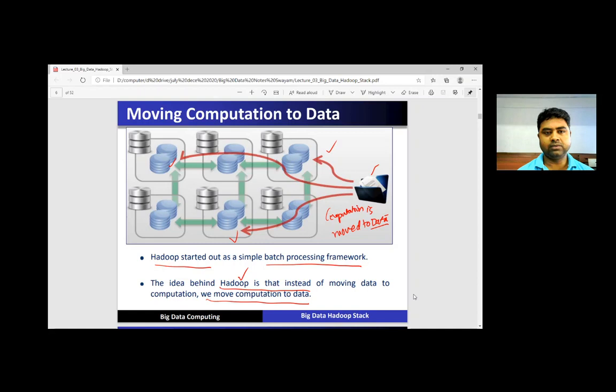So once again, moving the computations to the data. In the normal traditional concept, if we want to process the data, firstly we bring that data to the computations or to the machines. After performing, again the data will be sent to the data center.